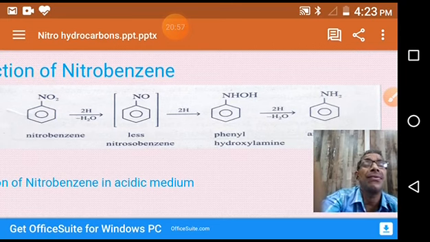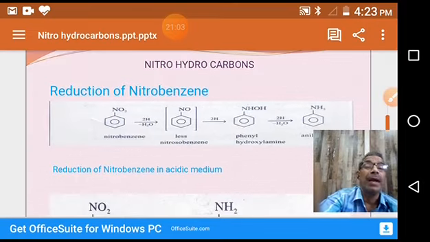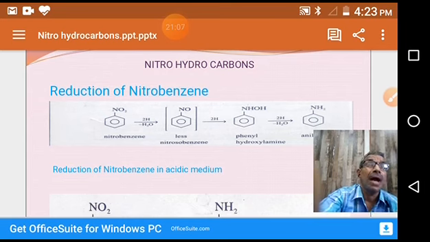So we will learn the reduction of nitrobenzene in acidic media, catalytic hydrogenation, basic media and neutral media. Nitrobenzene undergoes reduction reaction. We will study this reaction in detail.